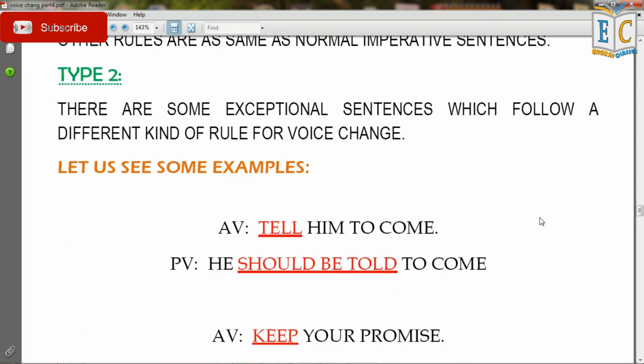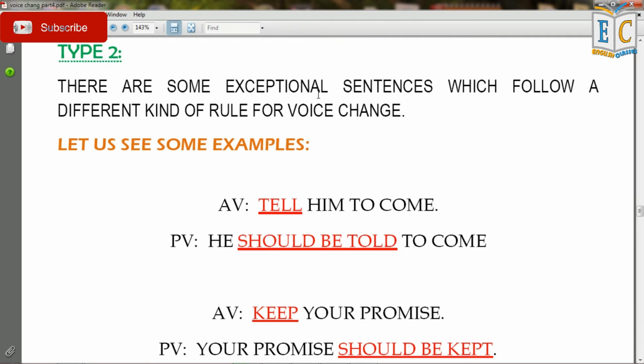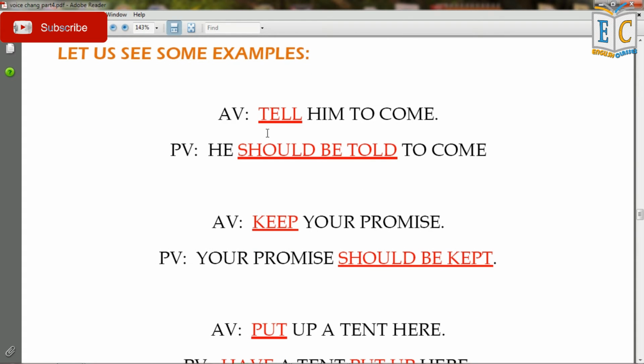Type 2: there are some exceptional sentences which follow a different kind of rules for voice change. Let us see some examples. In active voice, tell him to come becomes in passive voice, he should be told to come. In active voice, keep your promise becomes in passive voice, your promise should be kept.